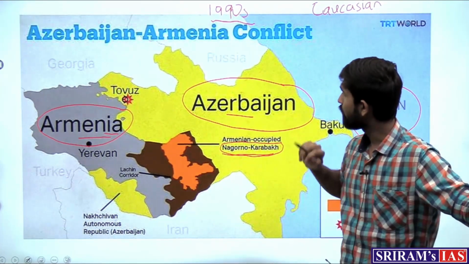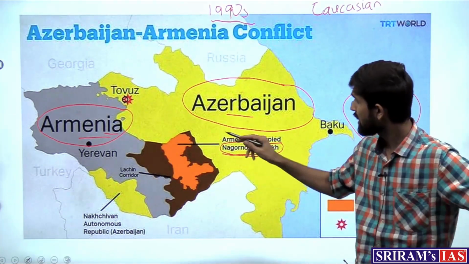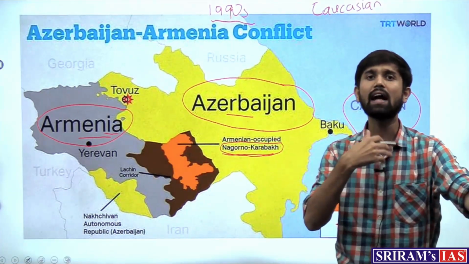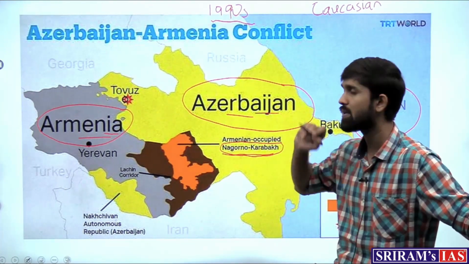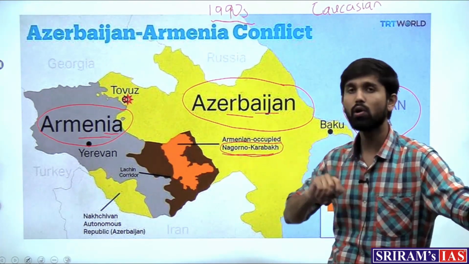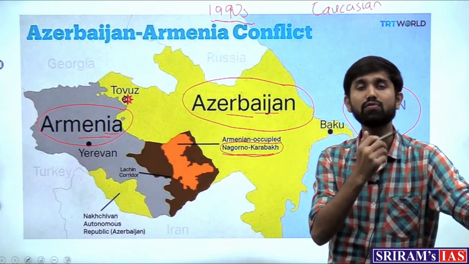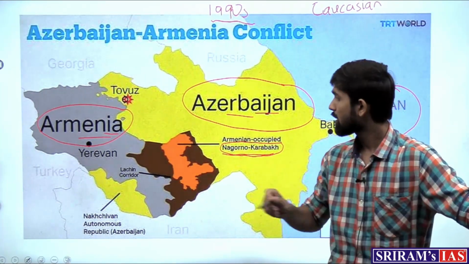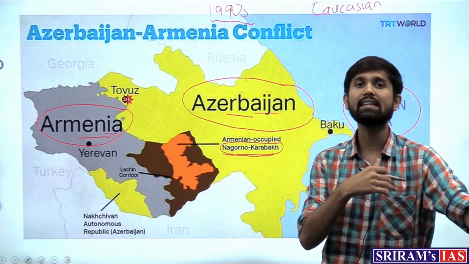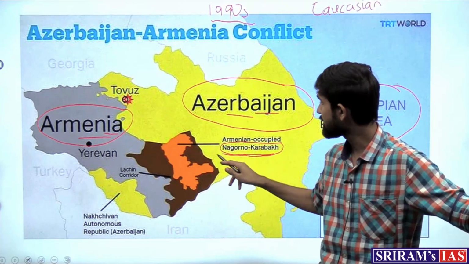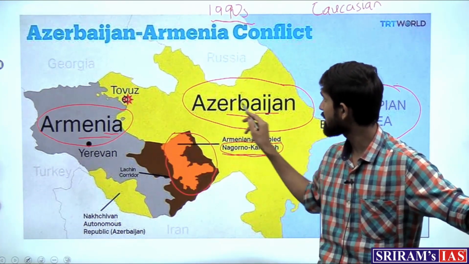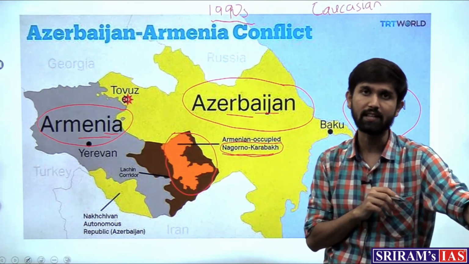And while Azerbaijan was forming, this territory, which already had a population other than the ethnicity of the major Azerbaijani people, had more from the ethnicity of Armenian people. So they occupied this territory and declared that territory independent of Azerbaijan, and since then this territory became a flashpoint, and Azerbaijan wanted to acquire this territory.